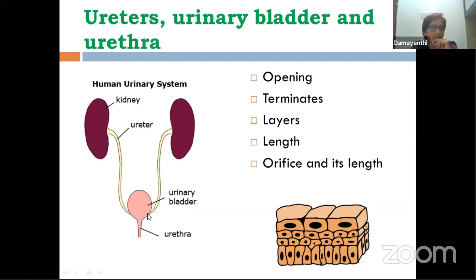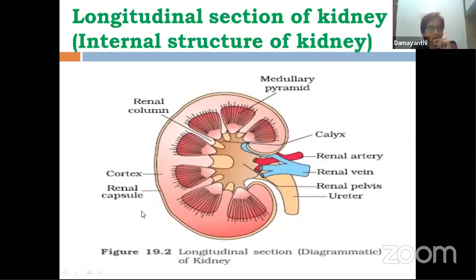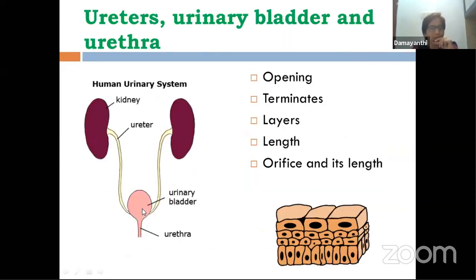Concentrate here. The opening is from the sides and at an angle. Both the ureters open into the urinary bladder through an angle, from the sides. Why is this done? This is to prevent the backward flow of urine into the kidneys.